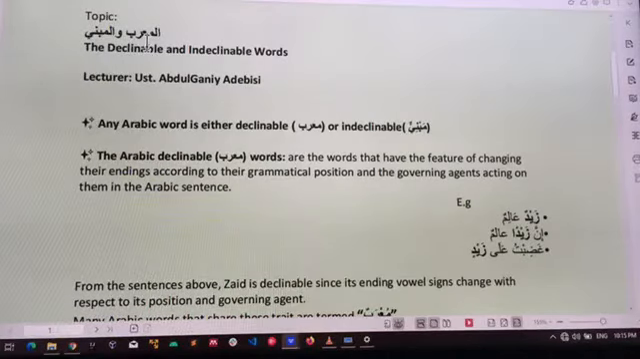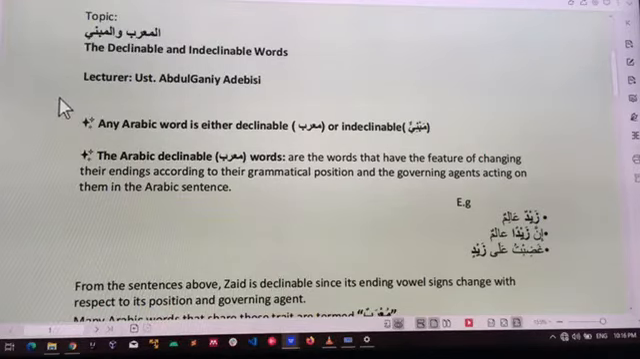We welcome you to another Nahw class, and we are looking today at al-mu'rab wal-mabniyu. Mu'rab means declinable words, while mabniyu means indeclinable words. So you can see the heading: we have the declinable and indeclinable words.